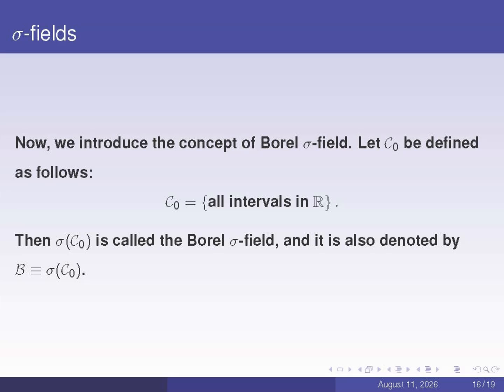Suppose C sub 0 is the collection of all intervals on the real line. Then C sub 0 does not necessarily constitute a sigma field. In this case, the minimal sigma field containing C sub 0 is called the Borel sigma field. This is a special type of sigma field that is considered specifically on the real line.